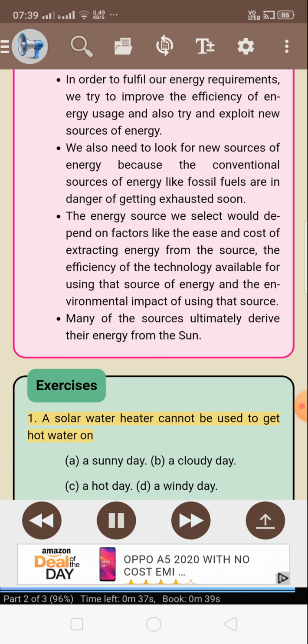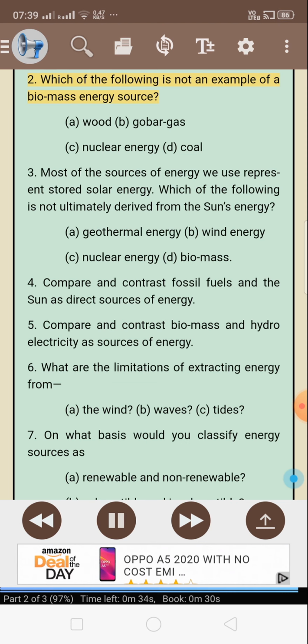Exercises. 1. A solar water heater cannot be used to get hot water on A. A sunny day. B. A cloudy day. C. A hot day. D. A windy day. 2. Which of the following is not an example of a biomass energy source? A. Wood. B. Gobar gas. C. Nuclear energy. D. Coal. 3. Most of the sources of energy we use represent stored solar energy. Which of the following is not ultimately derived from the sun's energy? A. Geothermal energy. B. Wind energy. C. Nuclear energy. D. Biomass.